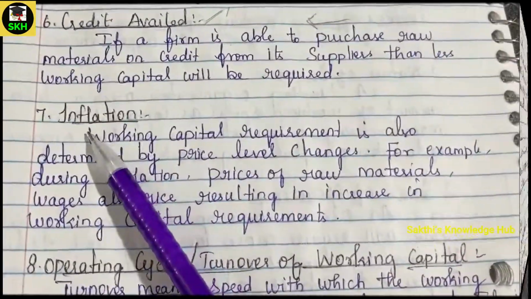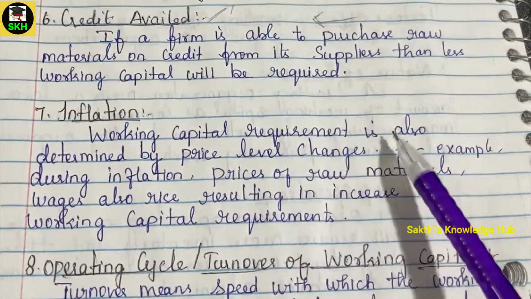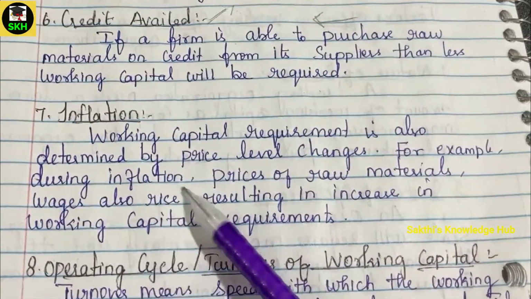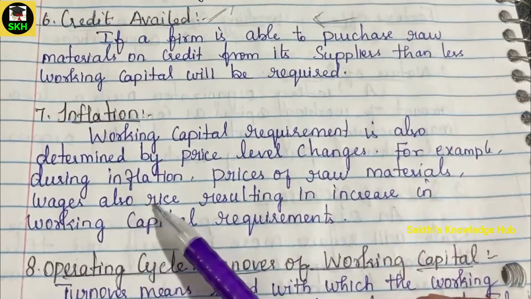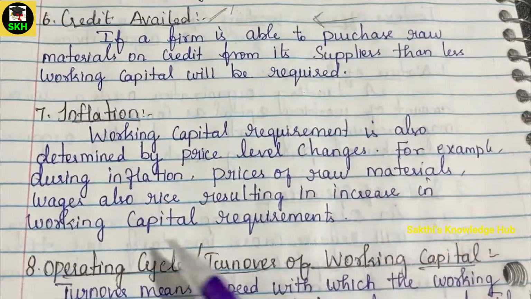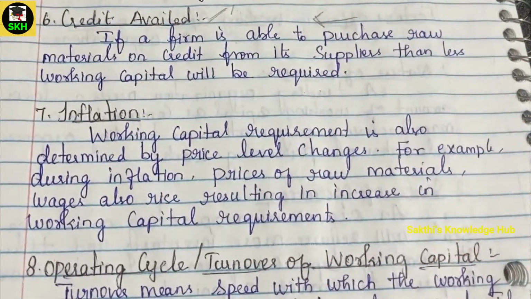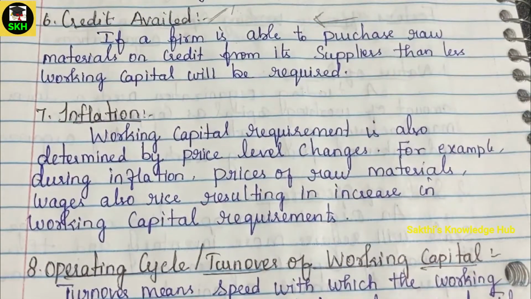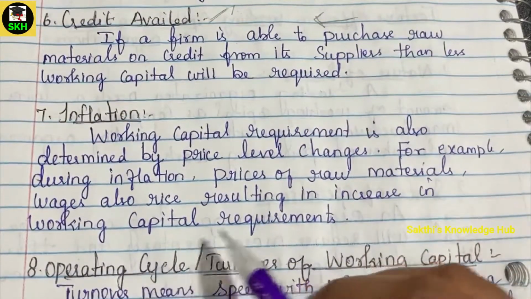And the next factor is inflation. Working capital requirement is also determined by price level changes. For example, during inflation, the price of raw material and wages also rises, resulting in an increase in working capital. So in any inflation situation, any financial deficit situation, the price of the raw material rises, or maybe you need to give higher wages. We cannot expect our market environment or any other sources to provide surplus funds for our business support. So in that situation, definitely we should be ready with our working capital requirement.